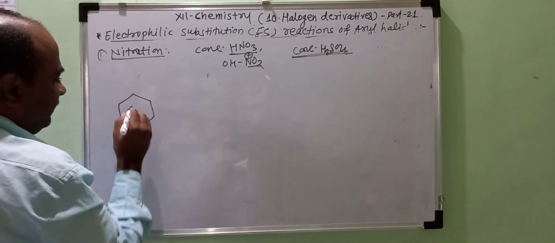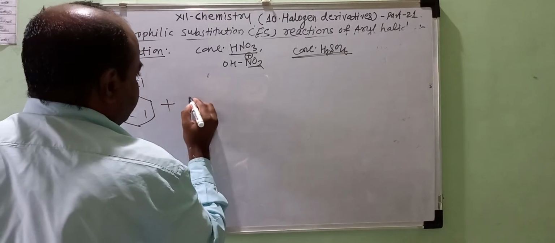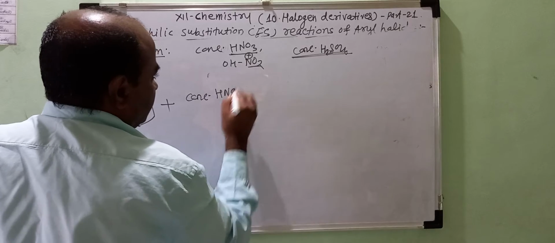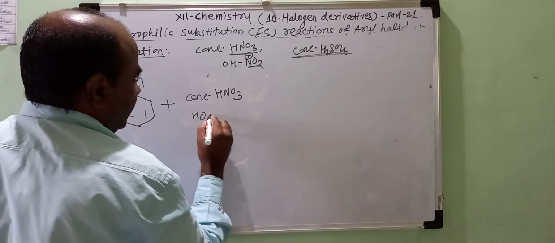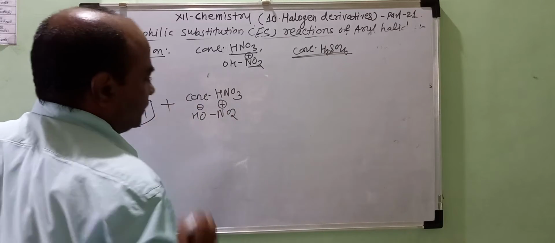Okay, so see how this nitration is carried out. For example, when chlorobenzene is treated with the concentrated HNO3, which dissociates as OH and NO2 plus, we know that OH is the nucleophile.